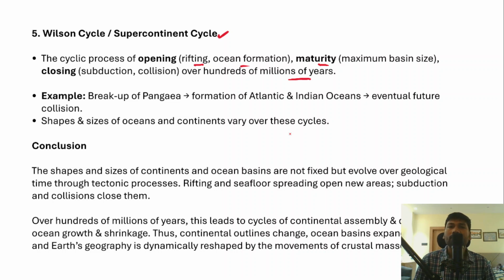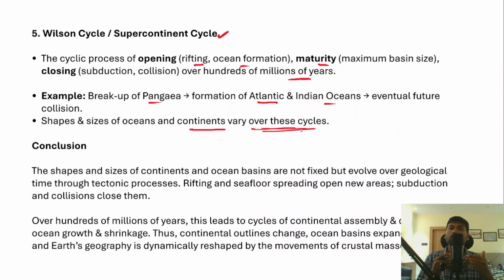And this supercontinent cycle takes hundreds of millions of years to complete. For example, the breakup of Pangaea, a supercontinent. After the breakup of Pangaea, the Atlantic and Indian Oceans formed, and then an eventual future collision also takes place, right? So the shapes and sizes of oceans and the continents vary over these cycles as well, right?